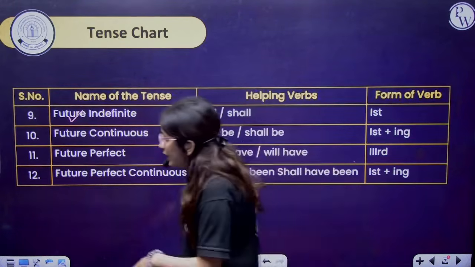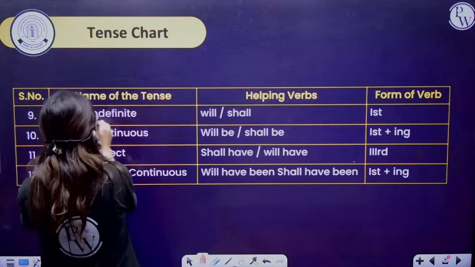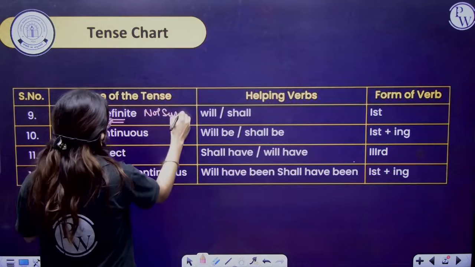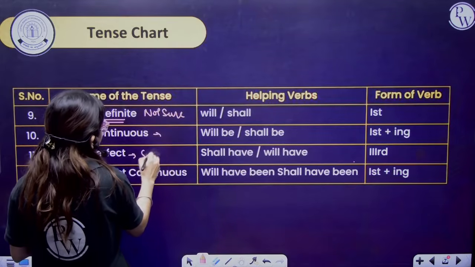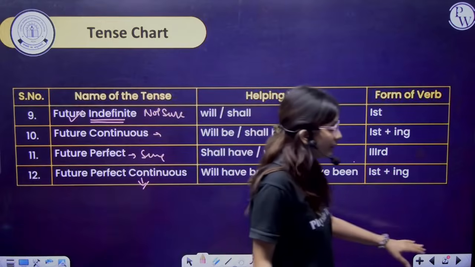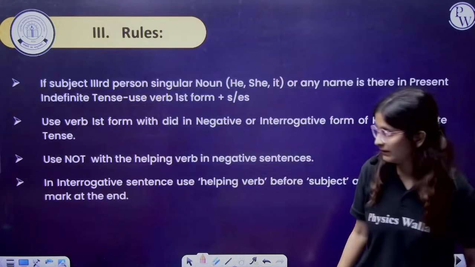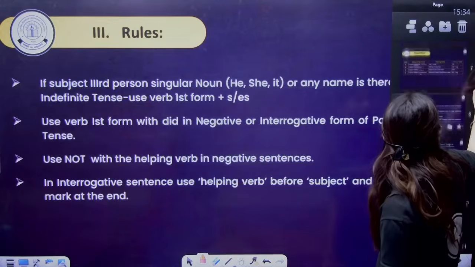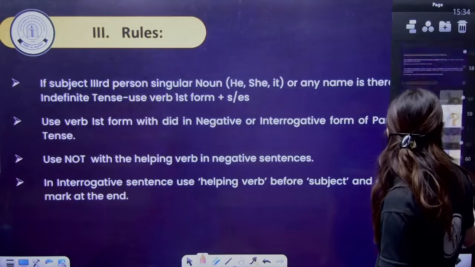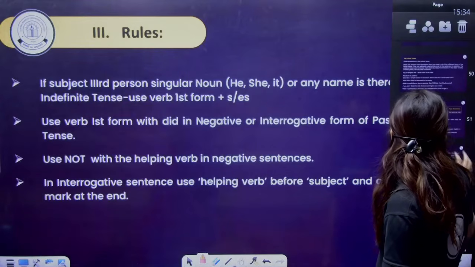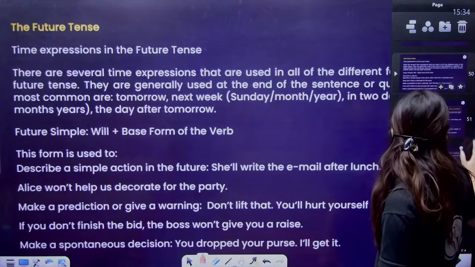If we are talking about future indefinite, that is not sure. Going on, that is sure. That is past perfect, that is going on with the limited time. So future tense.